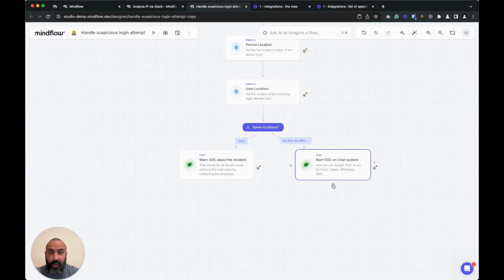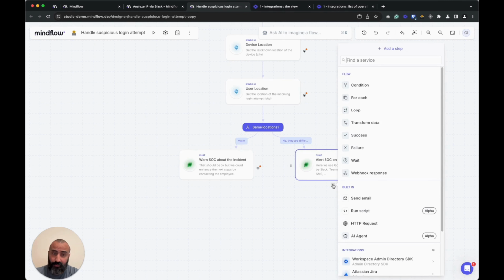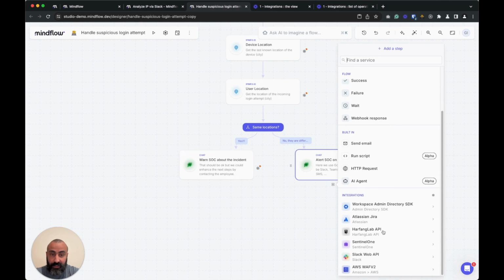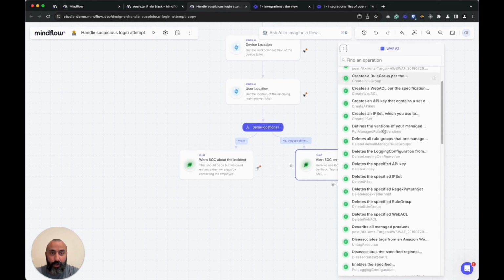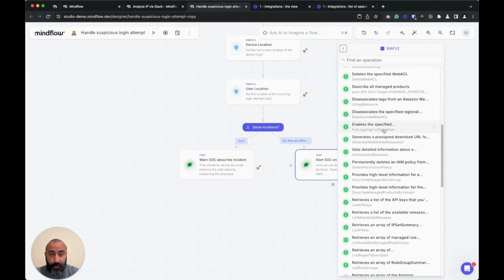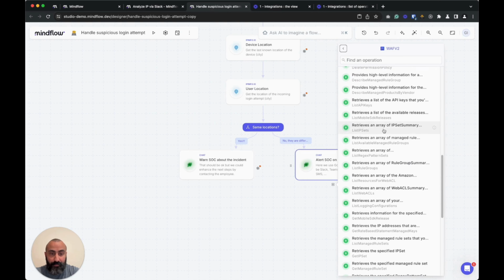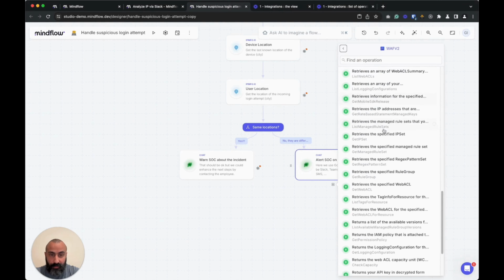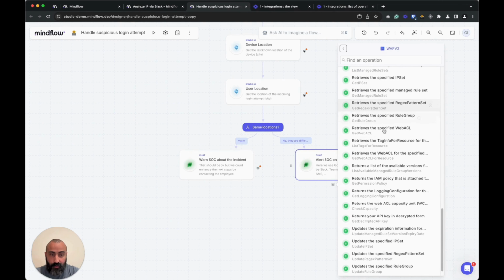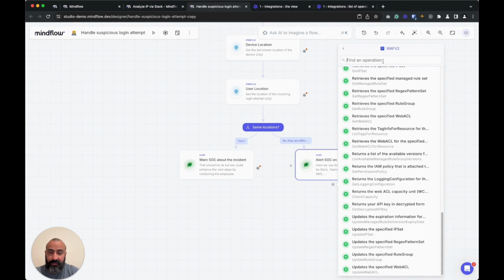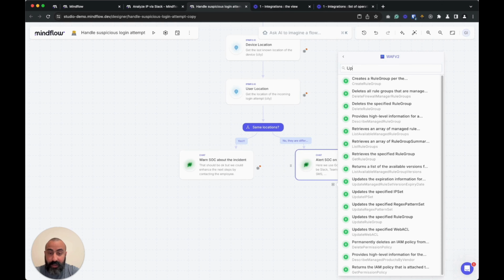For example, here we will add another step to our workflow as shown previously. This time, we will be using AWS WAF v2. As you can see, first there is the list of the different operations that are available for AWS. Based on this one, we will be able to update the list of the IPs that need to be blacklisted.